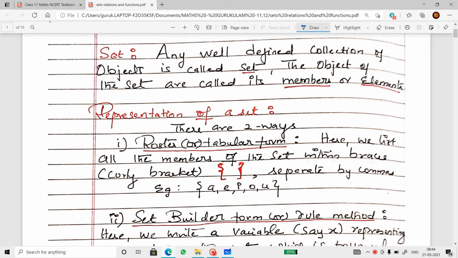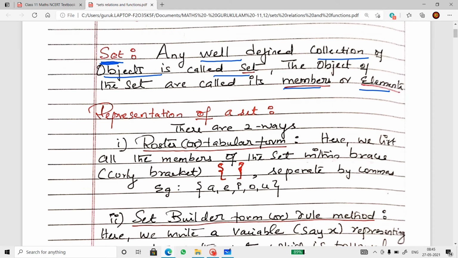Set. This is the definition of a set. Any well-defined collection of objects is called a set. The objects of the set are called its members or elements. Now, this is in regard to the definition. Let us understand this in everyday life.